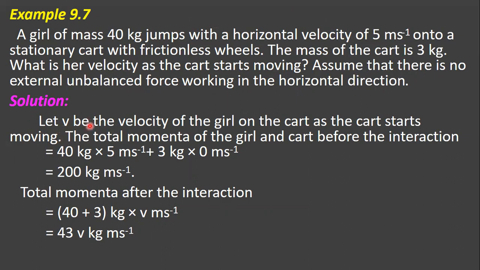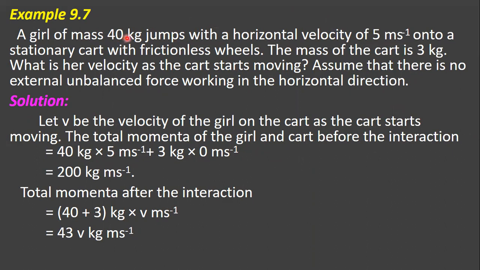Solution children. Let v be the velocity of the girl on the cart as the cart starts moving. The total momentum of the girl and the cart before the interaction equals 40 kg into 5 meter per second plus 3 kg into 0 meter per second.